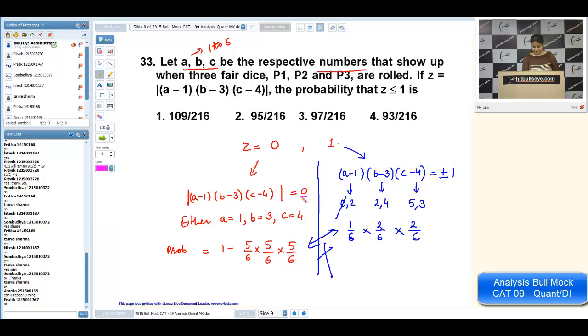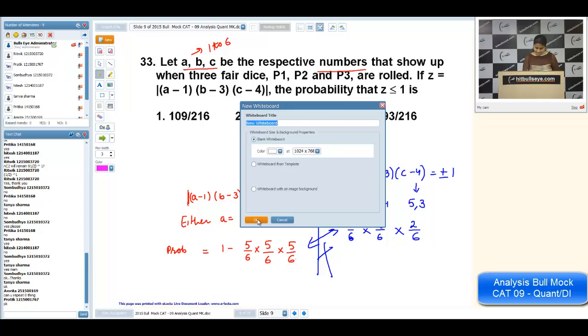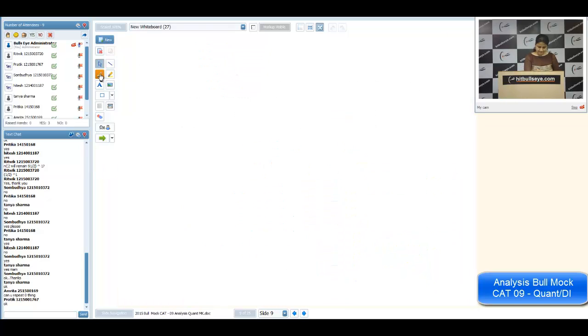See, we need a 0 here. If we need a 0, let me use one more page. It is A minus 1, B minus 3 and C minus 4. It should be equal to 0. There can be numerous cases. If I go case by case, I'm taking A as 1. If A is 1, this is 0. B can take numerous values, any of these 6 values. So I'm writing this as B can take 0, 1, 2, 3, 4, 5, 6. Similarly, C can take numerous values 0, 1, 2, 3, 4, 5, 6.